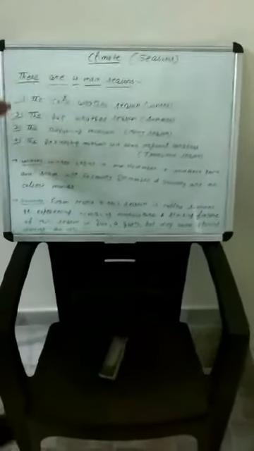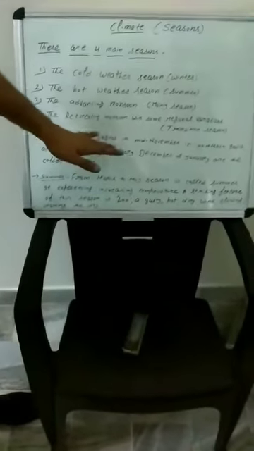Number one, the cold weather season, is called winter. Winter begins in India in mid-November, especially in northern India, not in southern India, because in the last lecture I told you that Chennai, Tamil Nadu gets rain in December and January.